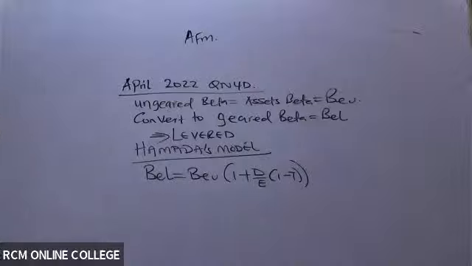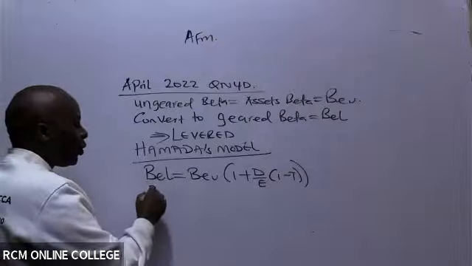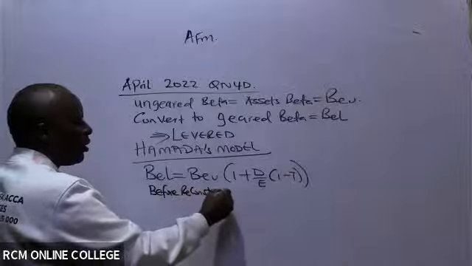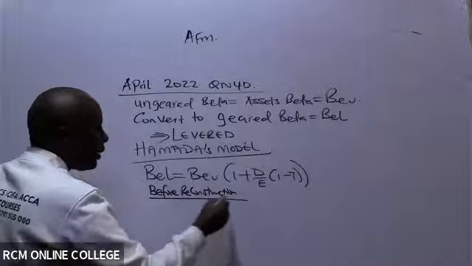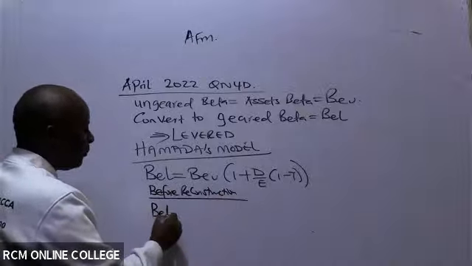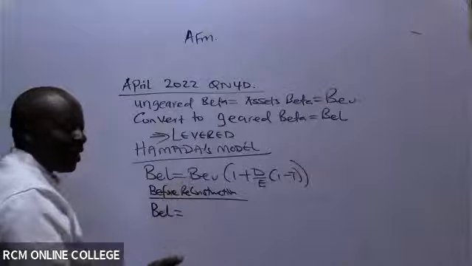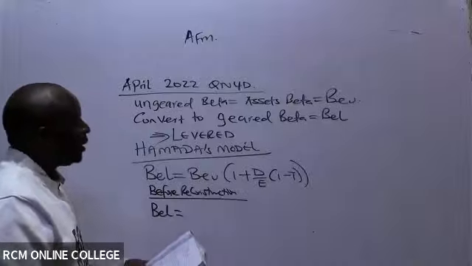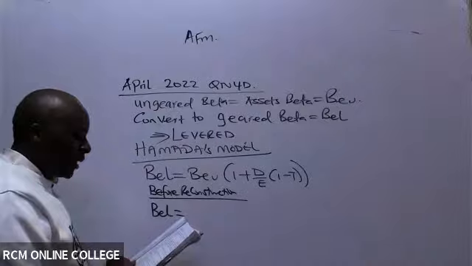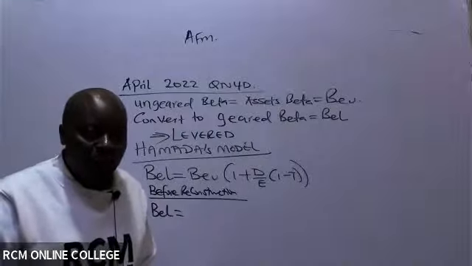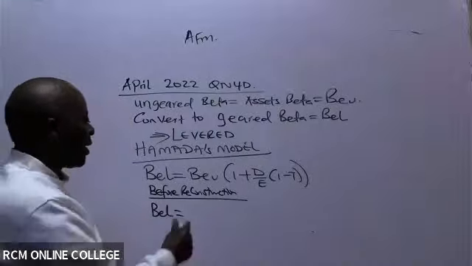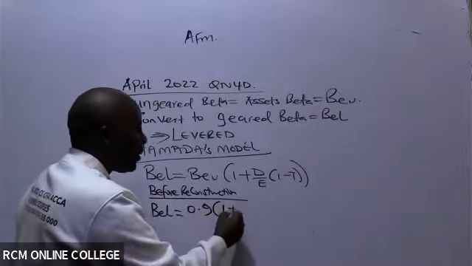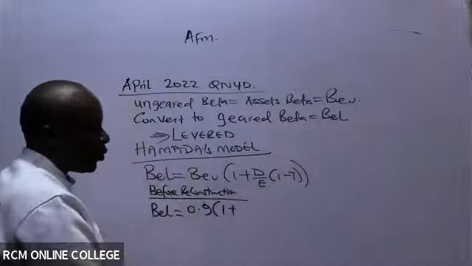First, go ahead and give us BEL before reconstruction. Beta assets has been given, and this never changes. If you look at sentence number 2, beta assets is 0.9, into 1 plus debt to equity before reconstruction.